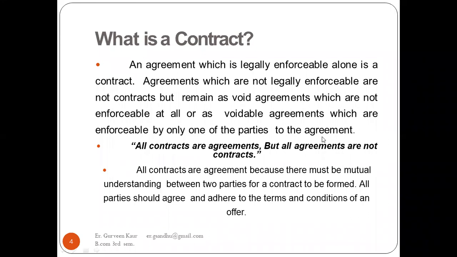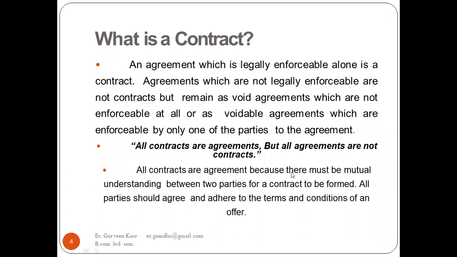When one of the parties is not working accordingly or not accepting that agreement, then it remains a void or voidable contract. So a contract basically means an agreement with the legal binding. All contracts are agreements, but all agreements are not contracts. Once an agreement becomes legally binding, it becomes a contract. Every contract is an agreement, but it is not necessary that all agreements will be a contract.